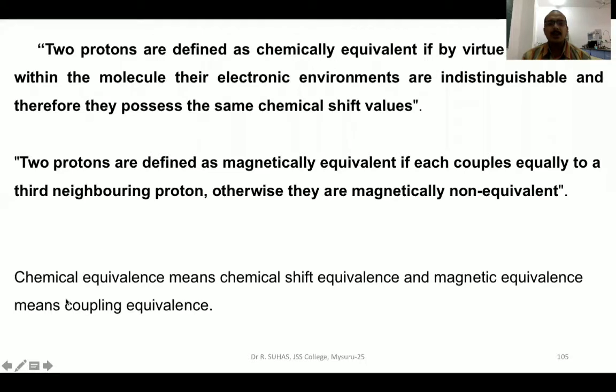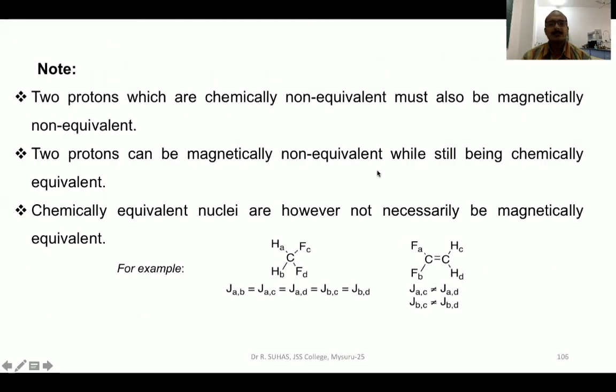In short, chemical equivalence means chemical shift equivalence. Magnetic equivalence means coupling equivalence. Always bear in mind that whenever I say chemical shift equivalence, it is nothing but chemical equivalence. Whenever I say coupling equivalence, it is nothing but magnetic equivalence. Now we shall describe this by taking a few more examples.